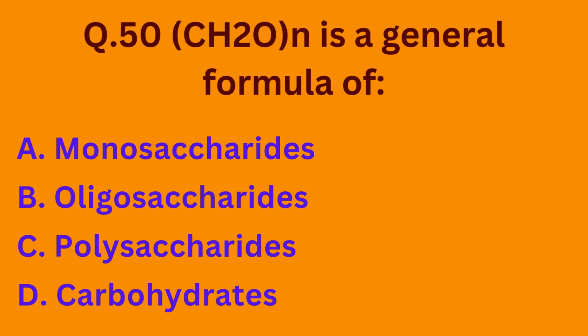Question number 50. CnH2nOn is a general formula of: option A, monosaccharides; option B, oligosaccharides; option C, polysaccharides; option D, carbohydrates. So this is a general formula for monosaccharides. So the correct option is option A.